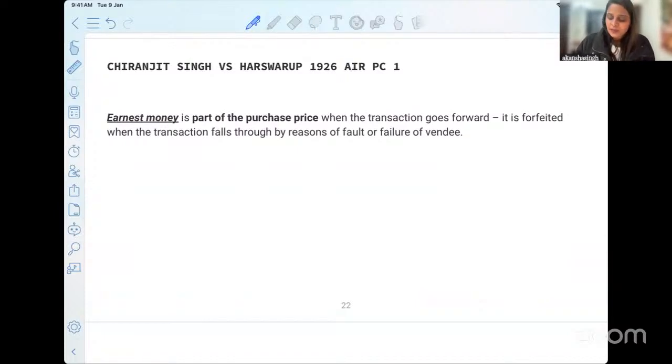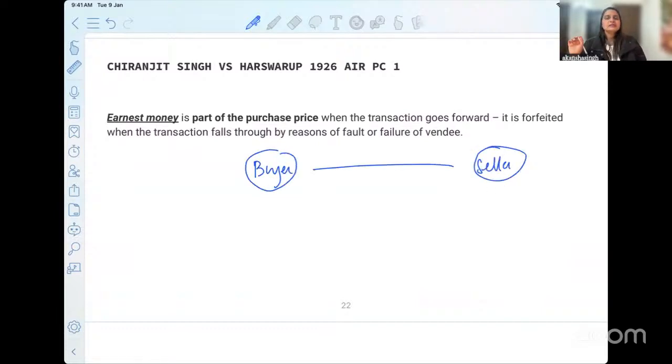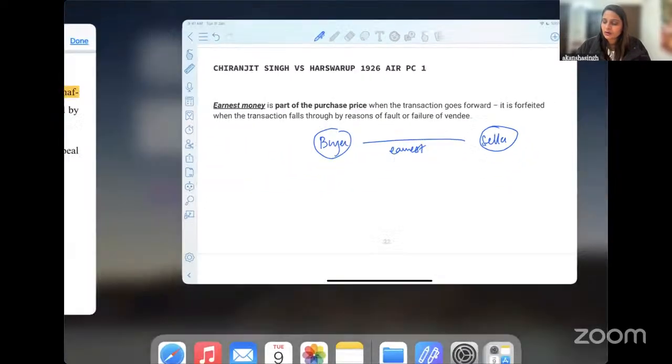Okay. Now, if we refer to this particular case law, again, the court here said there were two parties. There was a buyer, there was a seller. And in the terms of the contract itself, they had mentioned that we are going to keep your earnest money. Okay, I'll just show you the clause from the contract itself.